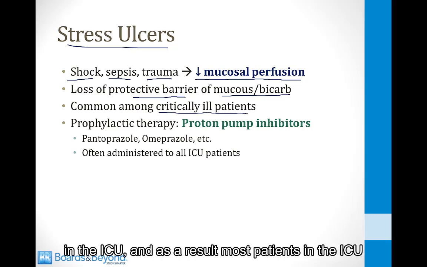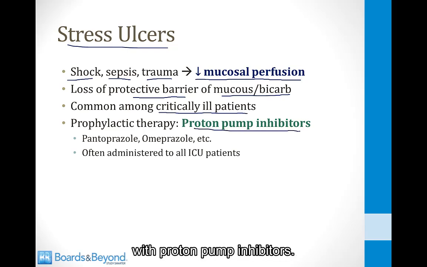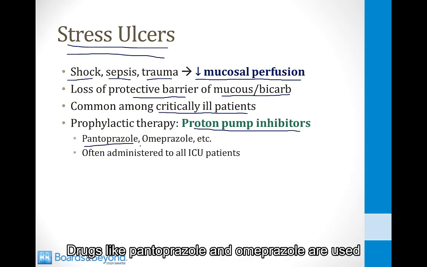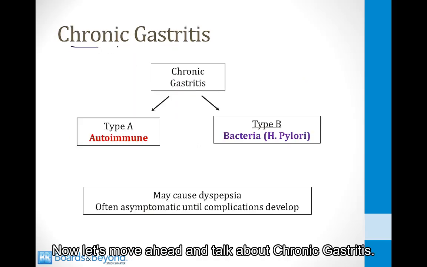And as a result, most patients in the ICU are placed on prophylactic therapy with proton pump inhibitors. I've mentioned this before with the Curling's ulcers and the Cushing's ulcers, but you also do this to prevent stress ulcers. Drugs like pantoprazole and omeprazole are used, and this is often administered to all ICU patients. Now let's move ahead and talk about chronic gastritis.